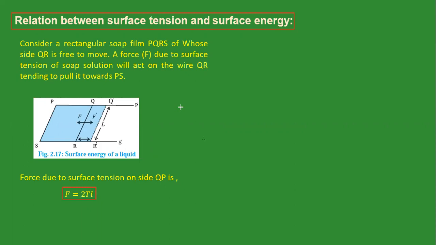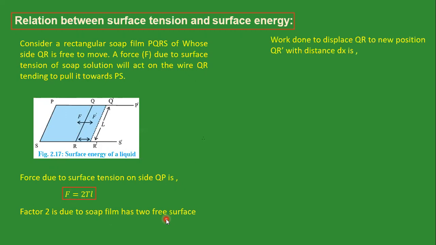But why 2TL? Because this soap film has two free surfaces, this surface as well as the next surface. Both surfaces are in contact with air. So the factor 2 comes because the soap film has two free surfaces.